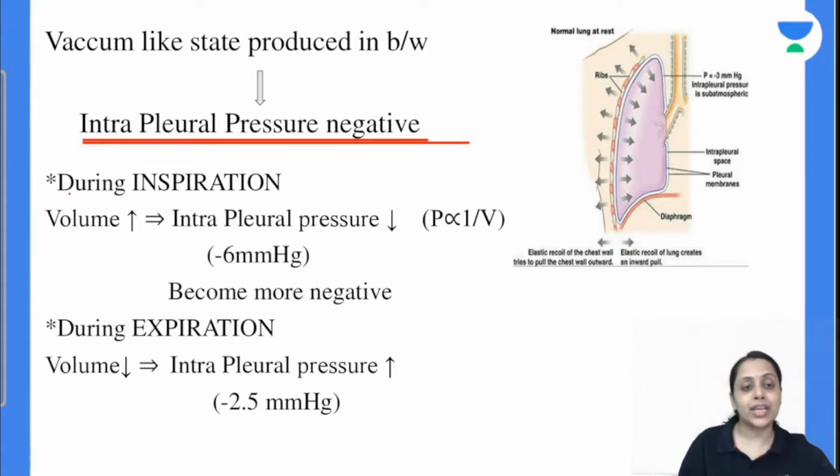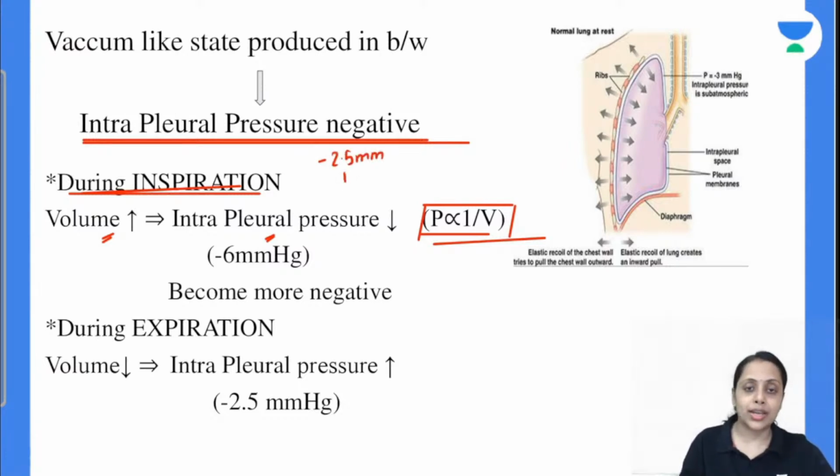So now coming during inspiration क्या होगा? Volume of the lung is going to increase, so pressure is going to decrease because Boyle's law states that pressure is inversely proportional to the volume. हमारा रेस्टिंग कंडीशन में प्रेशर कितना है? It is minus 2.5 mm of Hg. अब प्रेशर और फॉल करेगा, it reaches to minus 6 mm of Hg, meaning it becomes more negative.